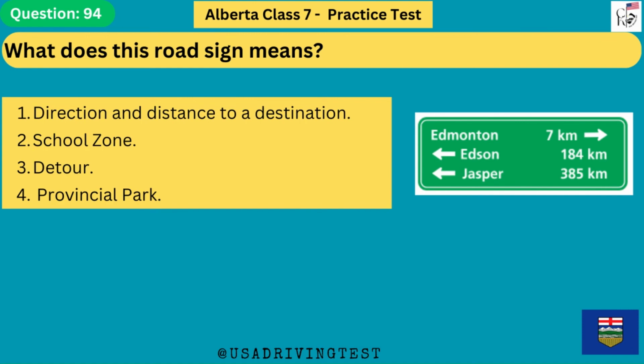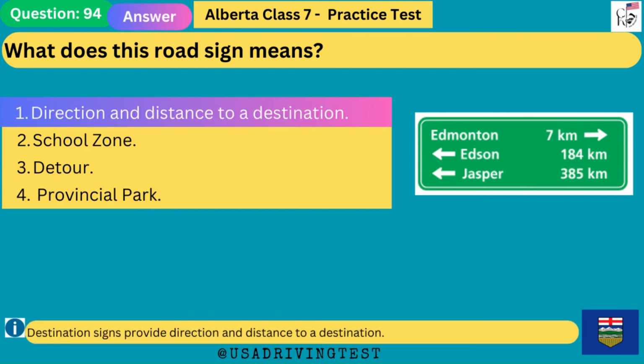What does this road sign mean? 1. Direction and distance to a destination. 2. School zone. 3. Detour. 4. Provincial park. The answer is 1. Direction and distance to a destination. Destination signs provide direction and distance to a destination.